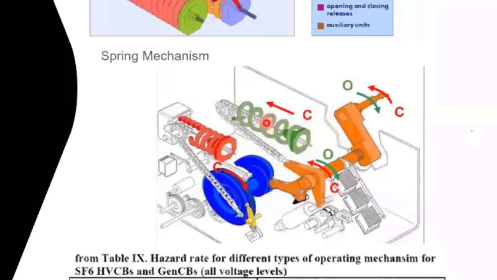So the energy released in the closing operation is used for storing the energy in the tripping spring. These spring mechanisms are widely used nowadays because of the latest advancements in interrupter designs, and the energy required for opening or closing the breaker has become less as compared to previous days.